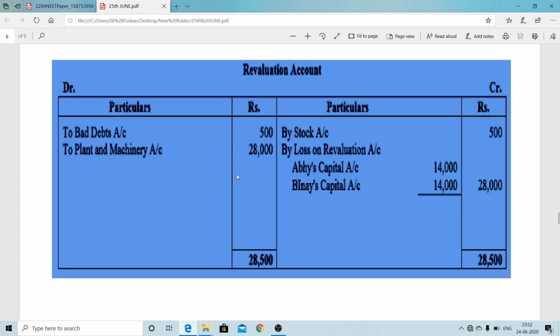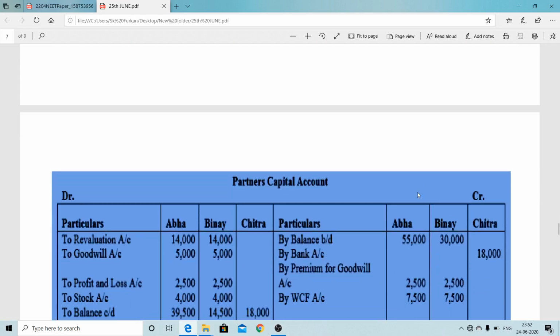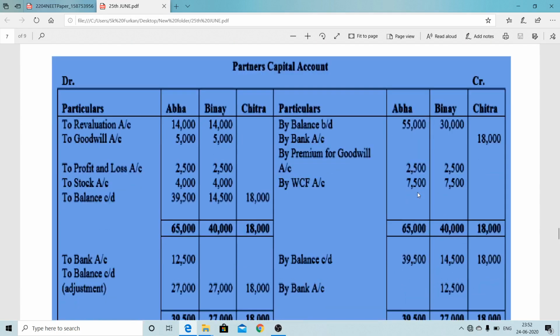Now plant and machinery value decreases by 28,000, therefore a loss arises of 28,000, and the loss is distributed to the old partners in their old ratio. Now, as it is, we have to prepare the partners' capital balances the same way. Opening balances provided are 55,000 and 30,000. The new partner's capital has to be calculated later here.